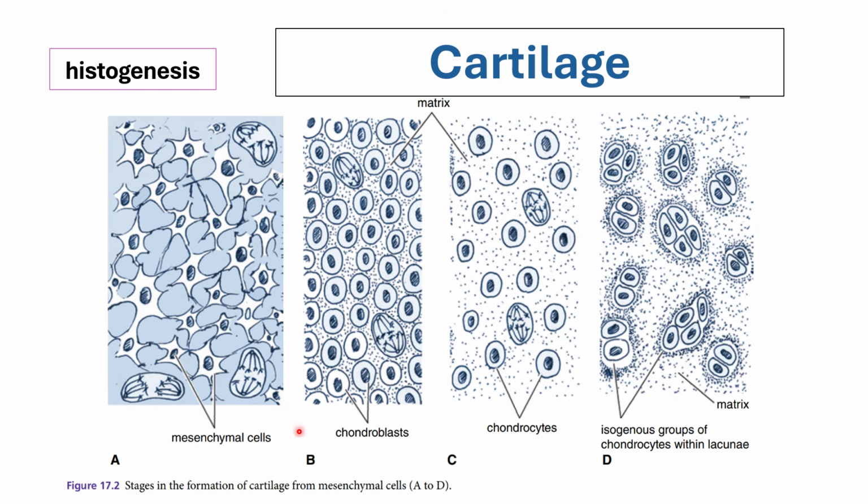So these chondroblasts, which came from your mesenchymal cells, will produce your extracellular matrix, and while producing this extracellular matrix, they will also be dividing into other chondrocytes. Okay? So as they are producing matrices, they will also be dividing in order to expand the cartilage organ more. Okay? And during this process, you will have the formation of your isogenous groups of chondrocytes, which is most noticeable in the hyaline type of cartilage.